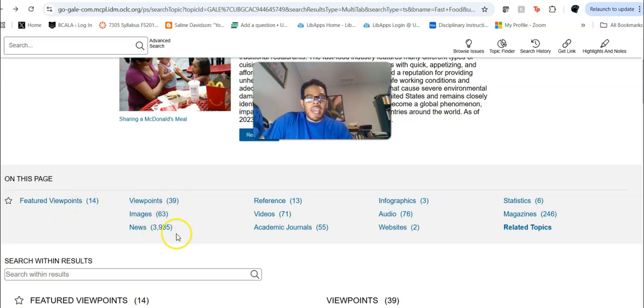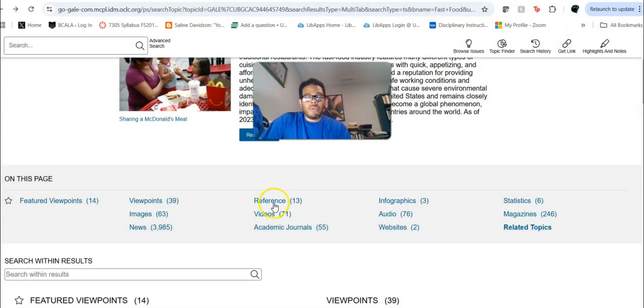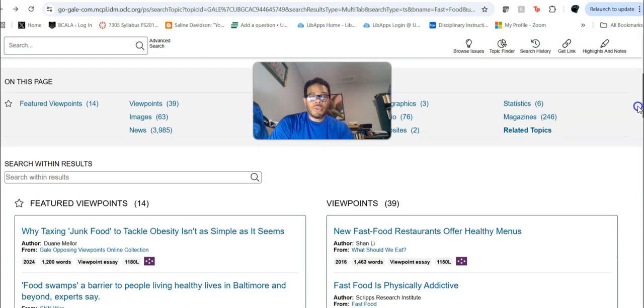63 images. We have almost 4,000 things that are listed as news articles. We have 13 things coming out of reference sources. A lot of times those will be things like encyclopedias or dictionaries, reference sources that are covering this subject matter. 71 videos, 55 academic journals, and those are probably going to be peer-reviewed academic journals. Got 3 infographics, you got websites and stats that are being linked to, and then you have about 250 magazine sources, okay? So you get those breakdowns, and then once you scroll down further, you will see that they are linked right there.